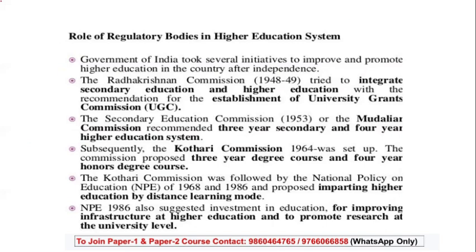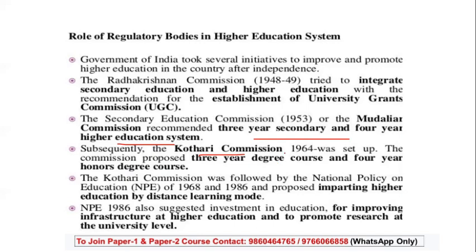So when we highlight this, it is the Radhakrishnan Commission, which integrated secondary and higher education. Secondary Education Commission, or the Mudaliar Commission, recommended 3 years and 4 years higher education. Kothari Commission set up the 3-year degree course and the 4-year honors. Then the Kothari Commission was followed by the National Policy on Education, 1968 and 86, imparting education at distance mode. And coming to the National Policy on Education for improving the infrastructure and the standards with respect to higher education.